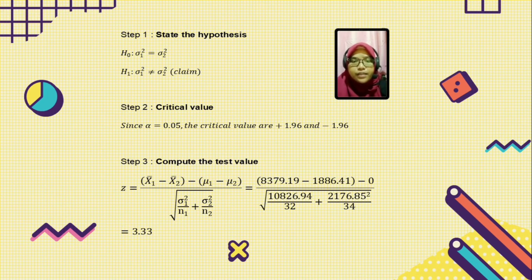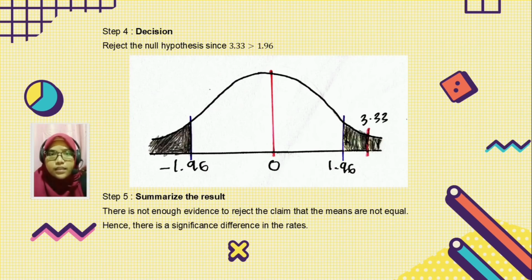Step 3, compute the test value. We substitute all the information we get in the table on slide 1 into this formula, and we get the answer 3.33. Step 4, make the decision. We reject the null hypothesis since the test value is larger than the critical value.